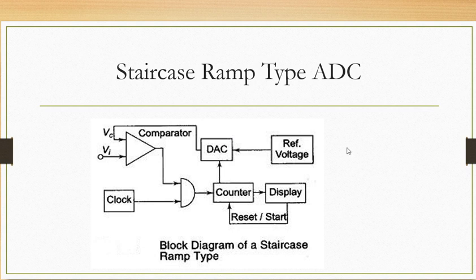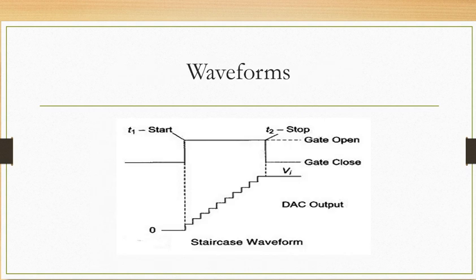Okay, so let us see now the waveform of the staircase ramp, which is very important to study. Now this is the waveform of a staircase ramp type of analog to digital converter. Why is it called a staircase? Because we are getting this waveform like a staircase. So that's why it is called the staircase type. If you see, this is the DAC output basically, and this is the gate signal, the comparator output we can say.